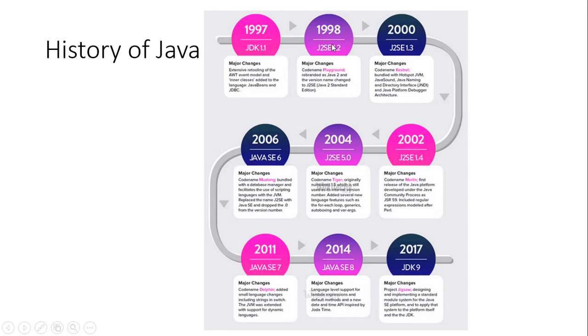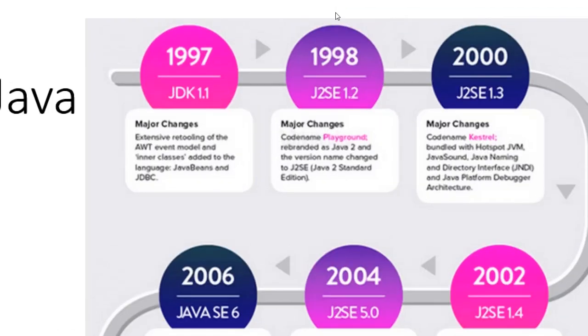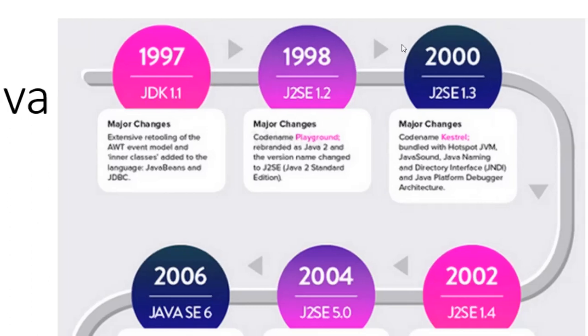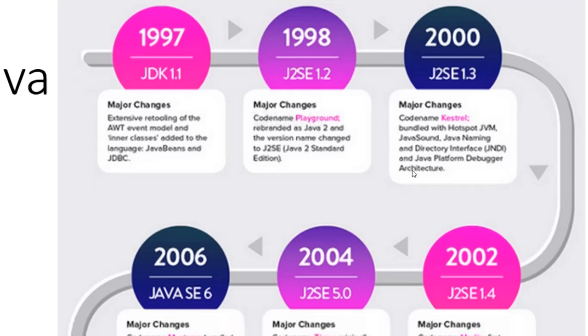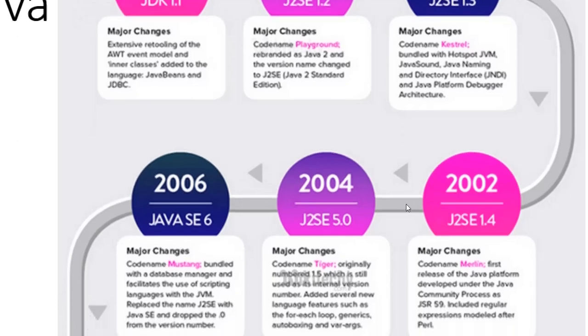There you will study the meaning of putting versions to different software development. This particular version, Java 2, was more matured, and from that point onwards they called it Java 2 Standard Edition, Java 2 SE. Let me slightly zoom in, in case you are not able to see it. So the 2 is from 1.2, which was very famous. Later, in the year 2000, they introduced the Java 1.3 version with many changes. In 2002, the 1.4 version,